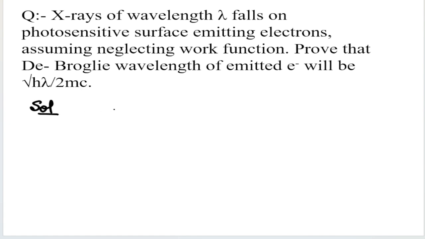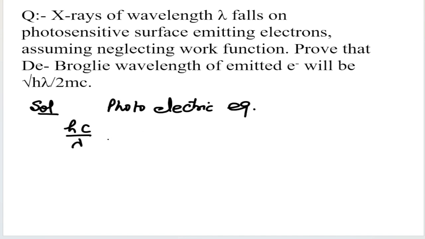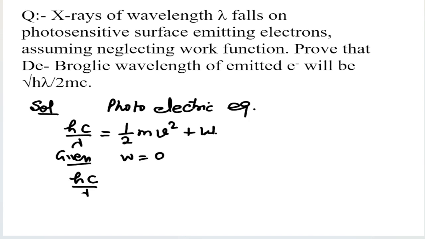First of all, write the photoelectric equation. Photoelectric equation: hc upon lambda, the energy of the photon, equals kinetic energy plus work function. Now given the work function is negligible, so W equals 0. Therefore hc upon lambda equals half mv squared.